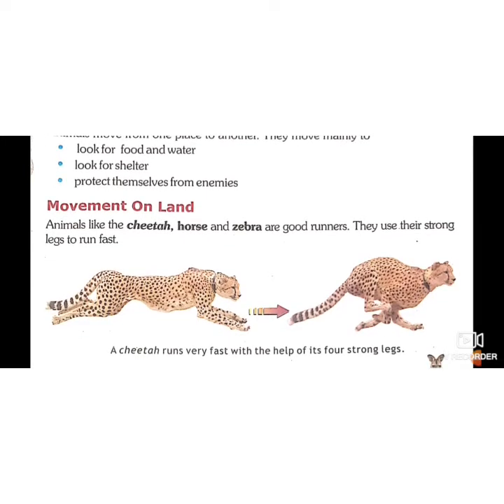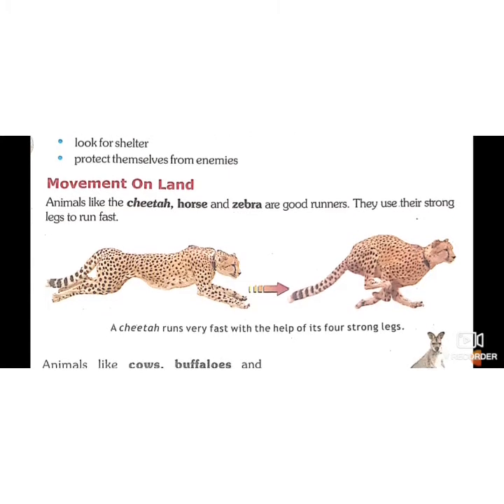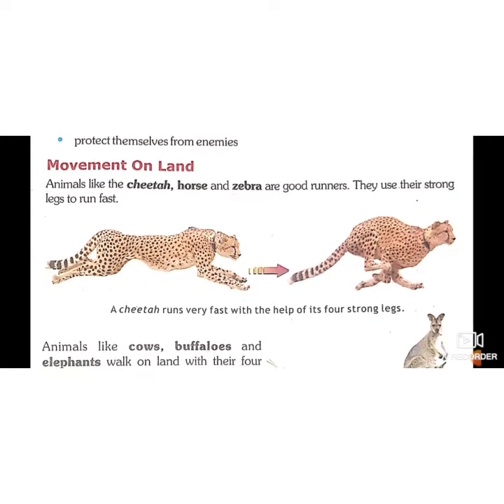Suppose a deer is standing and eating grass in the grassland and a lion comes. So what will the deer do? Will it stand and wait for the lion, saying come and eat me? No. It has to run to protect itself from enemies, that is, the lion.